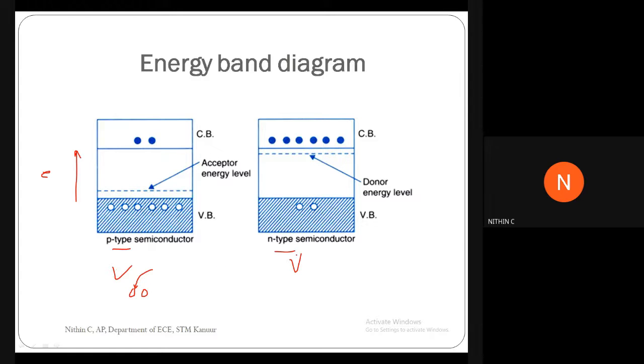And in the case of N-type, the majority carriers are electrons, and these electrons are capable of being donated, right? That's why we call it the donor energy level.